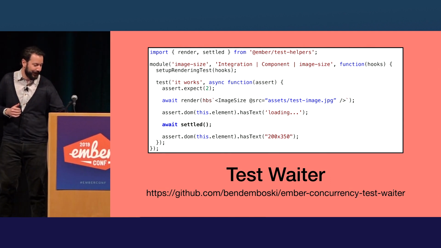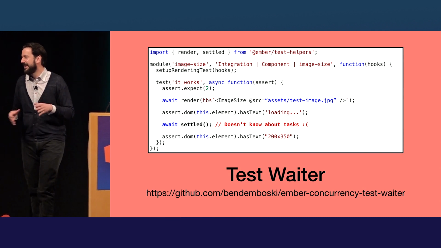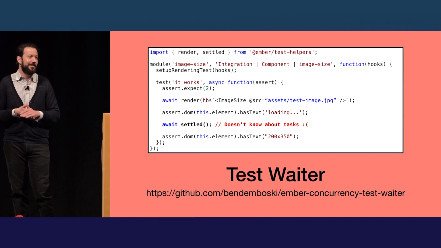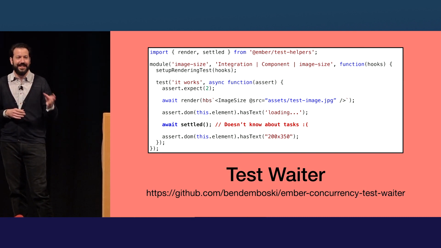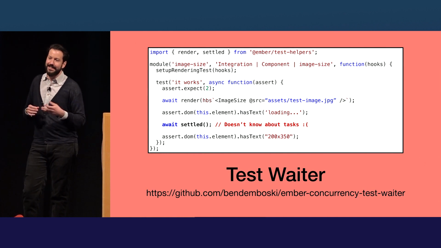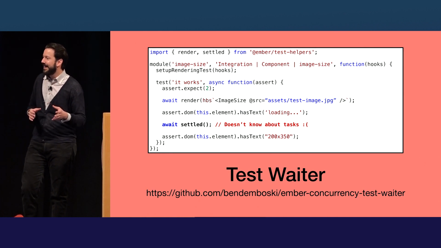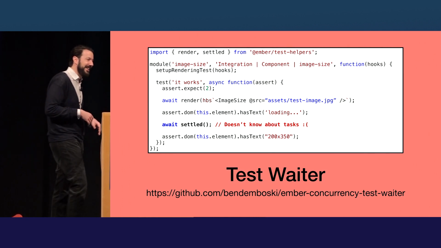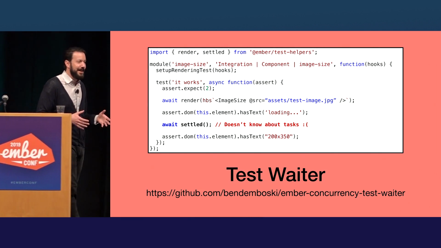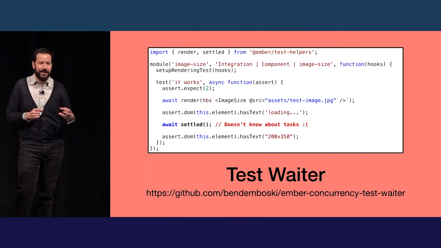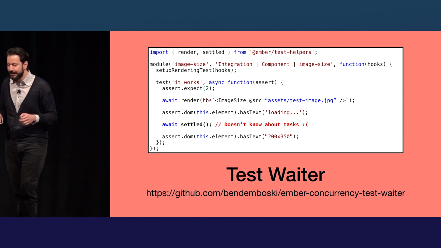Turns out this doesn't reliably work. It sometimes works. And those are the worst types of tests, right? Maybe it works on your machine, but not your coworker's machine. Maybe it works on your machine, but it doesn't work on CI, right? It's a disaster. And the reason it doesn't work is you have to tell Ember's test runner to know that these tasks are in flight. And there's a way to do that.